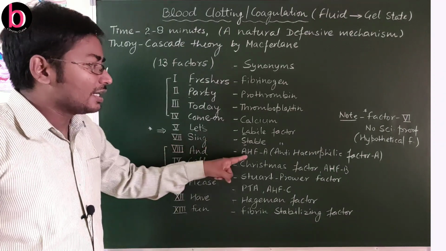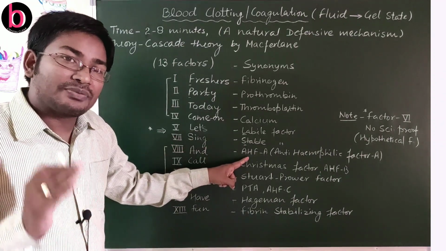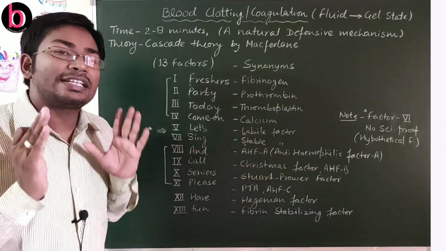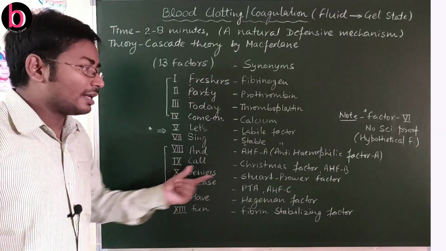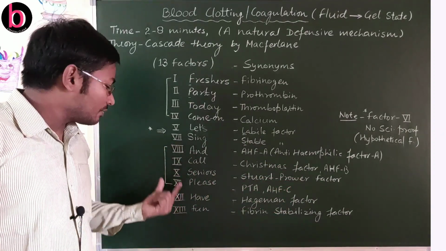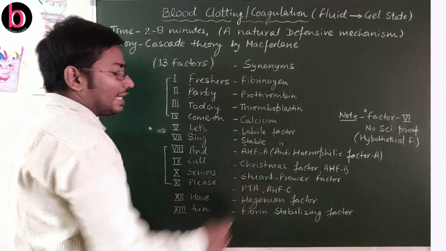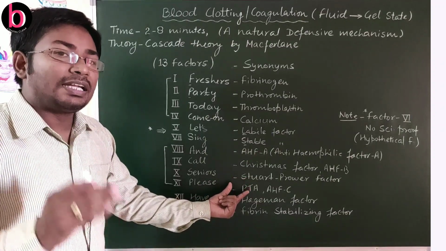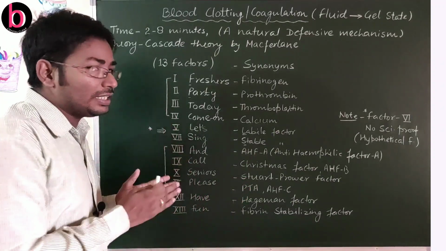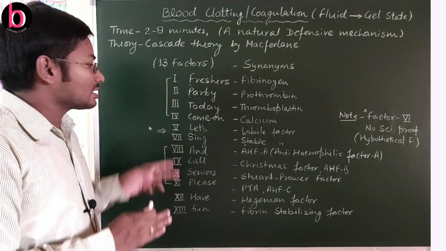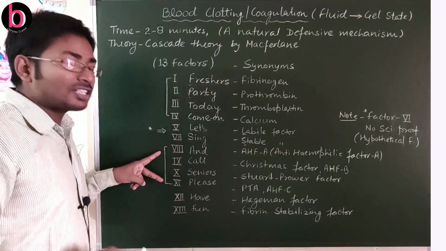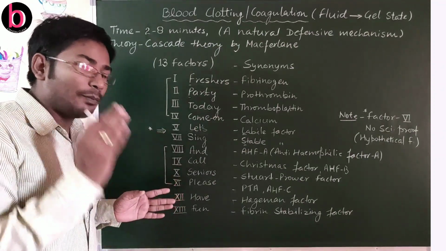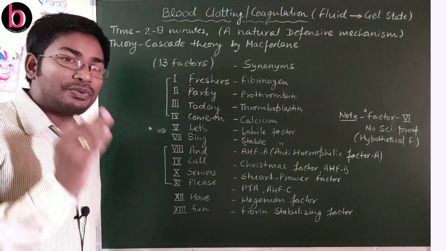This is factor number 8, AHFA, anti-hemophilic factor A. Factor number 9, AHFB, that is also known as Christmas factor. Factor number 10, this is Stuart-Prower factor. Factor number 11, this is AHFC or PTA. This is PTA factor. So out of these total 13 factors, the first 4 factors, next factor number 8, 9, 10 and 11, and 6th number factor is missing. So all these factors are very important.